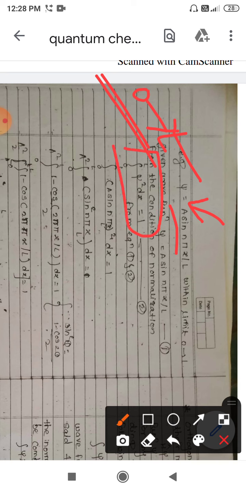Integration of psi square dx equals 1 is the normalization condition, but the given wave function is a sine of n pi x upon L, and the square of that will be a square sine square of n pi x upon L. Now this a square comes out of the bracket, and for sine square theta we can put 1 minus cos 2 theta upon 2, whole upon 2.